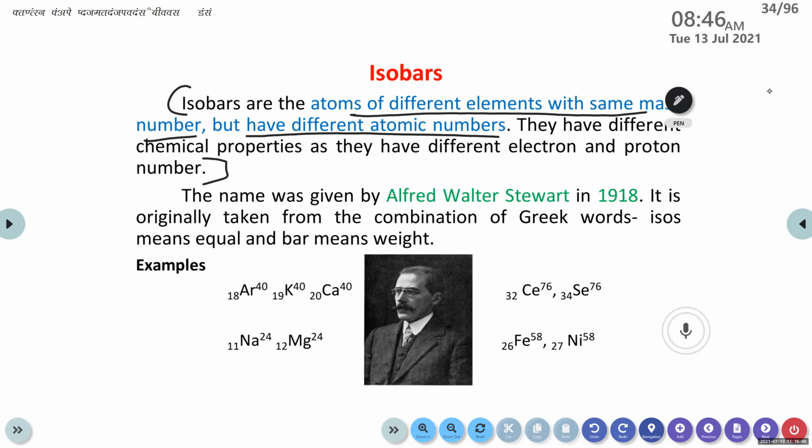So these are certain examples. Argon, it is 18 40, then potassium, it is 19 40, calcium, it is 20 40. When you look at the atomic numbers, they are different, but looking at the mass number, they remain same. So these are the examples of isobar. And the next example, sodium and magnesium. Their atomic numbers are different, but their mass number remains same. It is 24. Only need to write these 2 examples, okay?